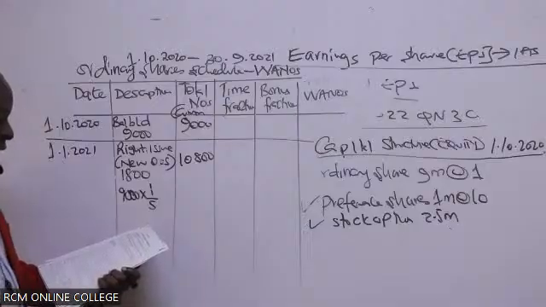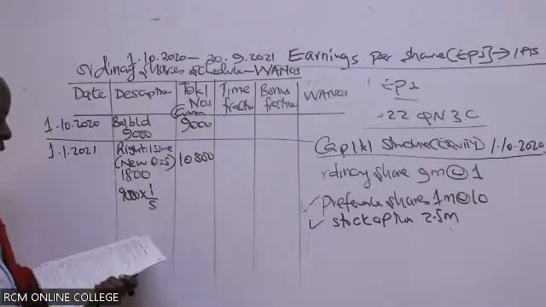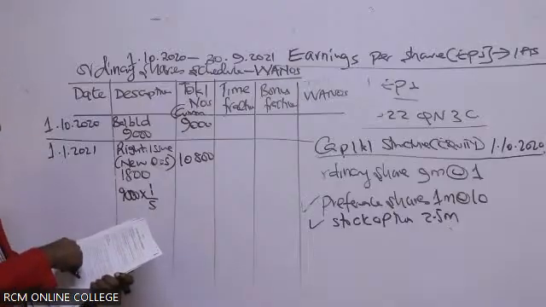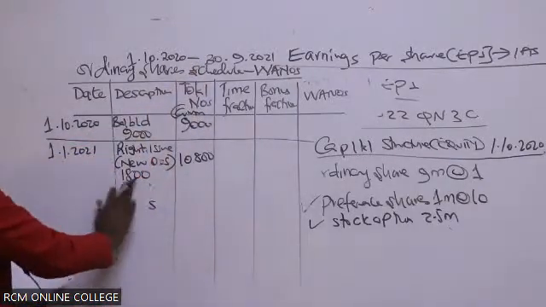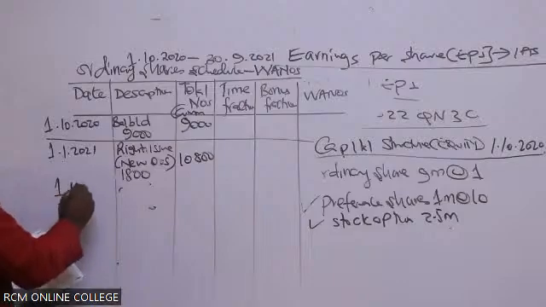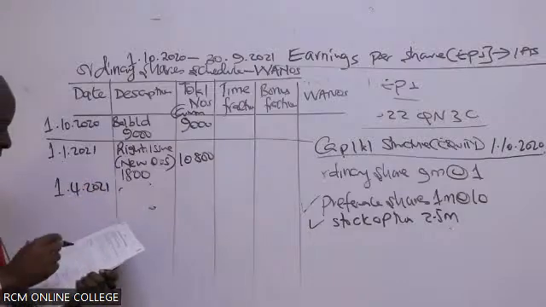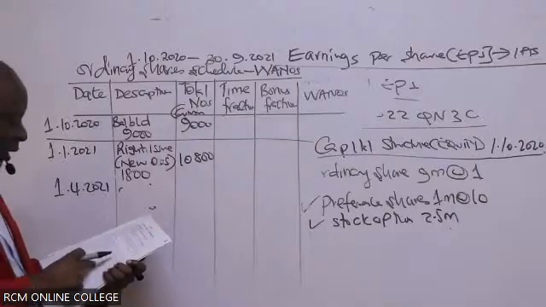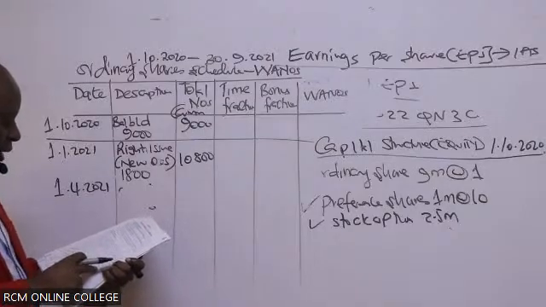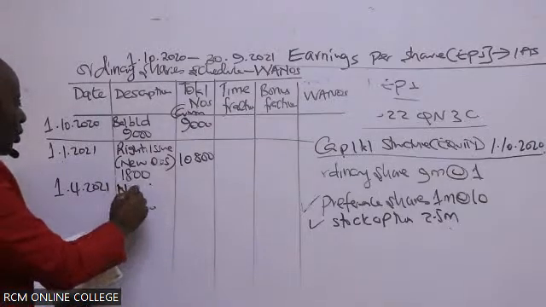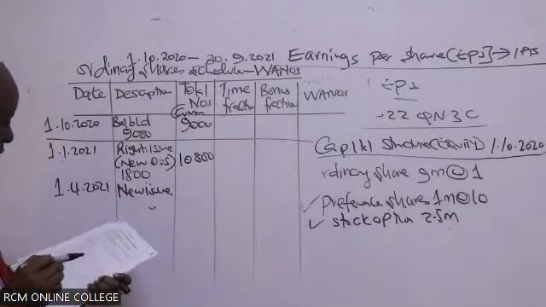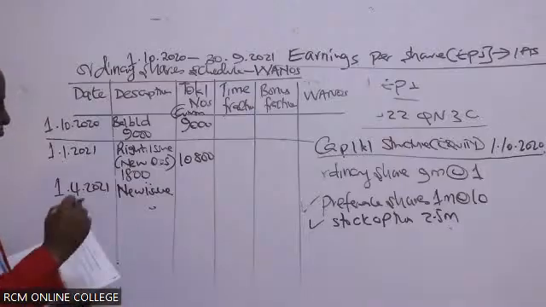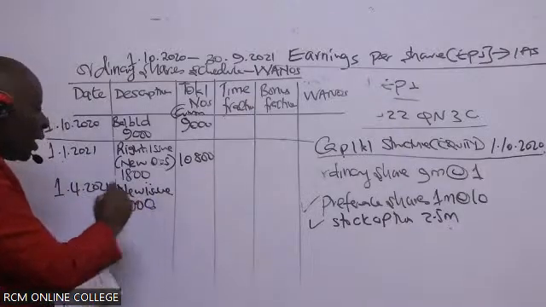Oh, yes. Look at note number 2. On 1st April 2021, this was a straightforward question because it's not a 2-year question. Because 1st April 2021 still falls here. So 1st April 2021, ladies and gentlemen, how many shares are there? In this case here, we had a new issue at full market price. So a new issue of how many shares here? A new issue of 1,000, because I'm cutting the 3 zeros.